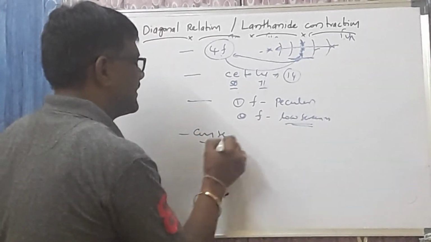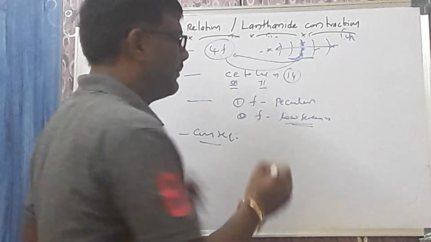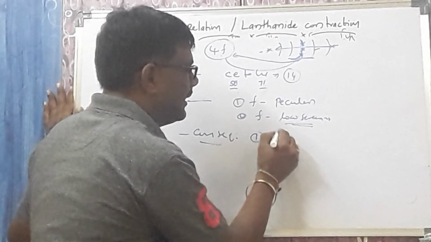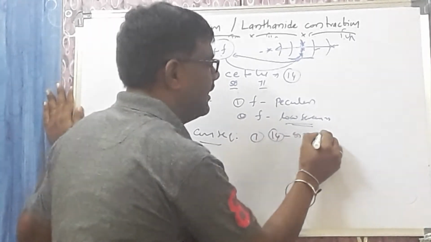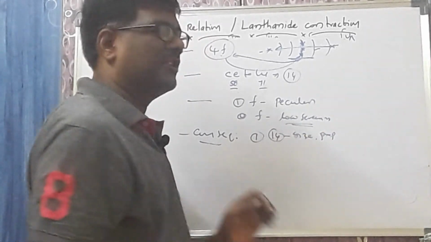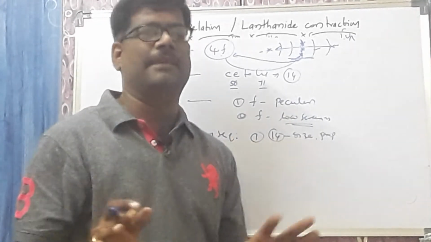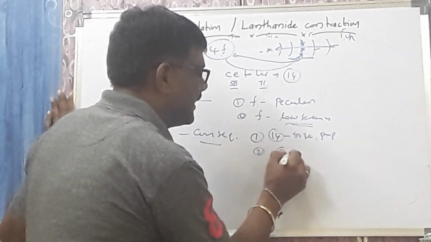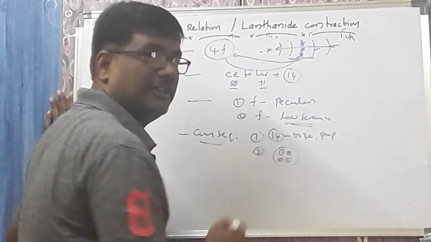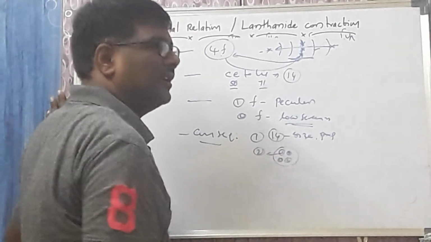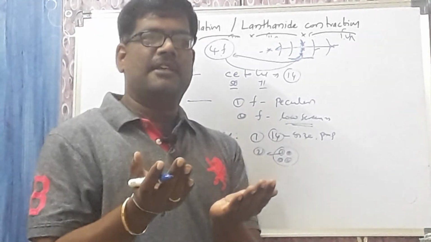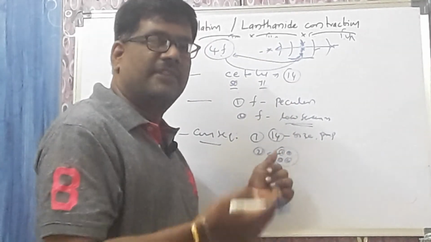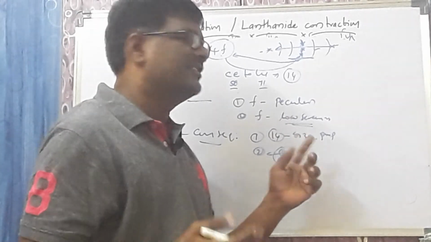What are the consequences? Number 1: due to the lanthanide contraction, all 14 lanthanide elements have nearly the same size and the same properties. Due to this, what happens? Separation of the lanthanide elements becomes difficult. If I take a lanthanide mixture and my aim is to separate one lanthanide element from it, this is difficult because they have the same size and same properties.